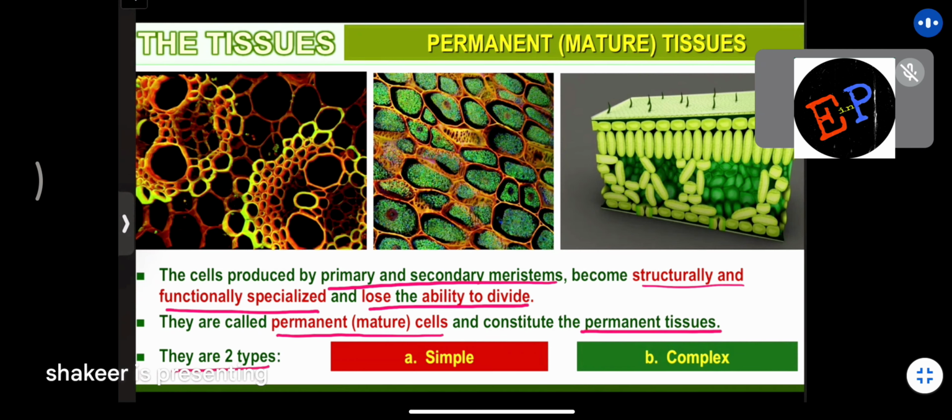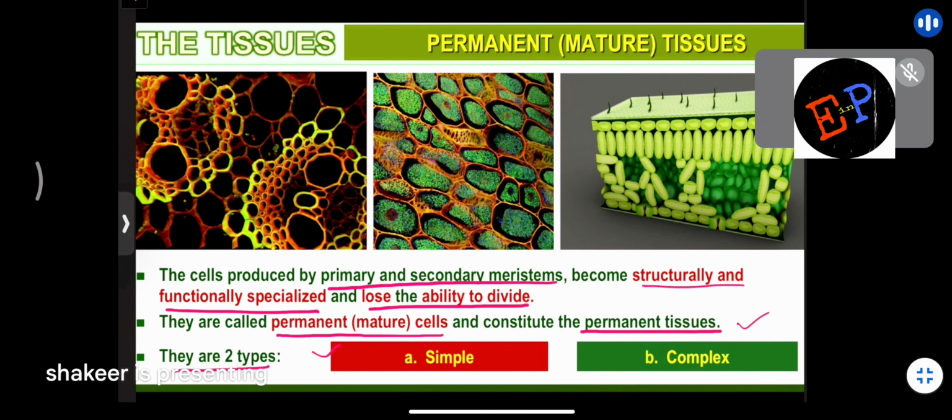And they are of two types. So simple as well as complex. Are you able to understand? So what is meant by mature tissues or permanent tissues in this condition? What is the meaning of this? So the cells which are produced in primary tissues. What is meant by primary tissues? Root apical, shoot apical, and intercalary. They are called as primary tissues.